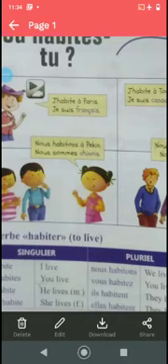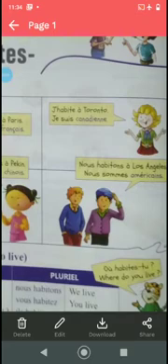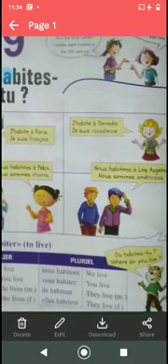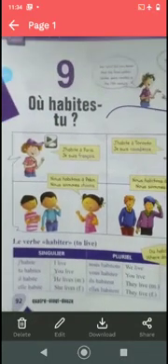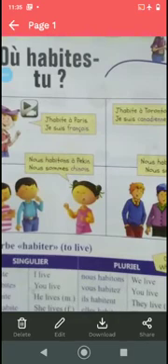So these are all cities in the countries. It depends on which country one stays in, so the nationality becomes the same as per the country. Nous habitons Los Angeles, nous sommes américains. Clear? So this is what it has to be according to the country. One has to put the masculine singular, masculine plural, feminine singular, feminine plural.